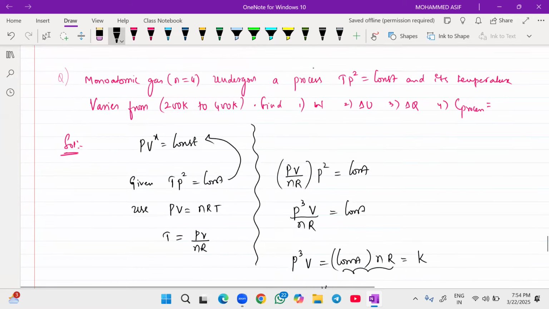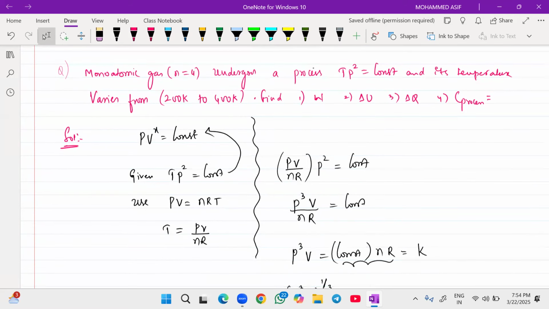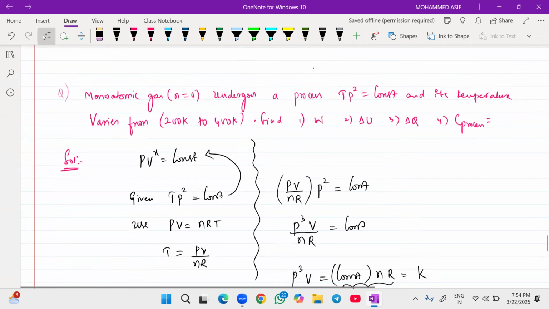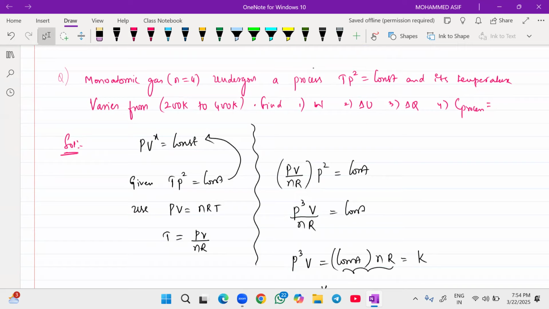Once again, beta, see the given question: a monoatomic gas, number of moles is 4, undergoes a process T P square equals constant, and its temperature varies from 200 Kelvin to 400 Kelvin. It asks us to calculate the work done, internal energy, heat, and molar specific heat for the given process. Now see, our equation is PV to the power of X equals constant. But the given equation right now is in the form of T P square equals constant. This is given for me.